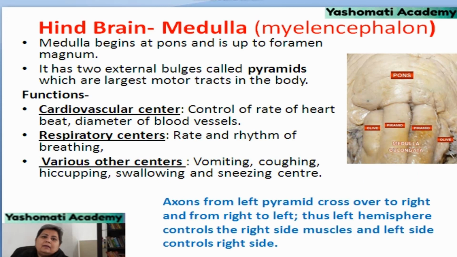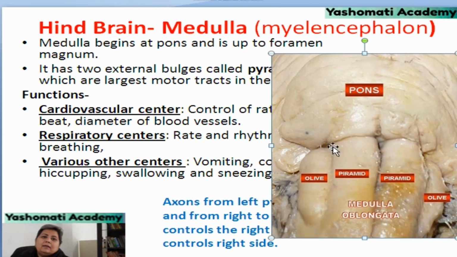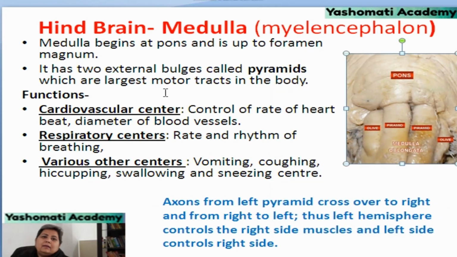If we look at this picture, then we will be able to see its location. This part is the pons and this part is called the medulla. Medulla has two external bulges which are called the pyramids. These are called the pyramids. And it is the largest motor tract of the body.